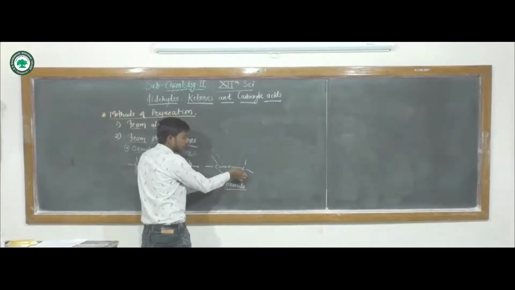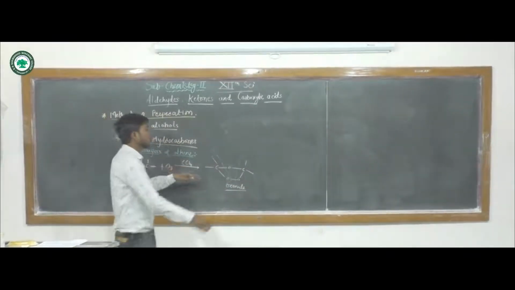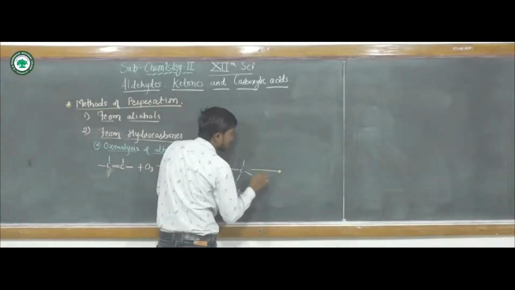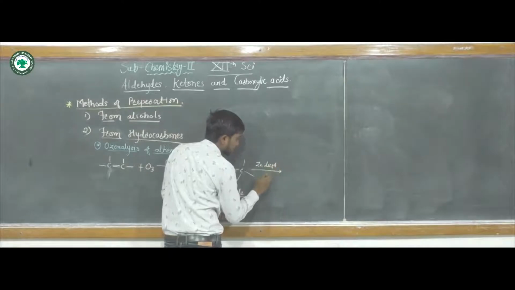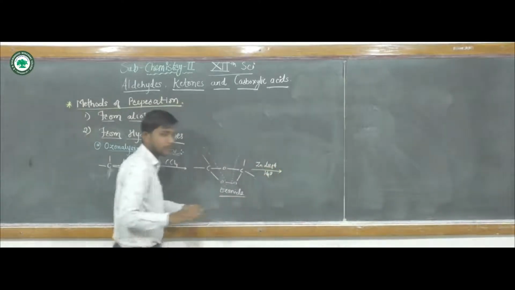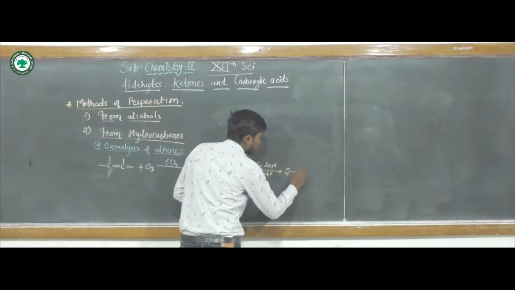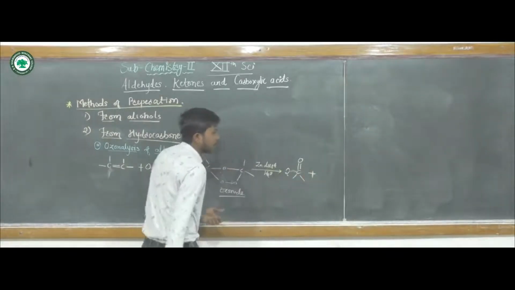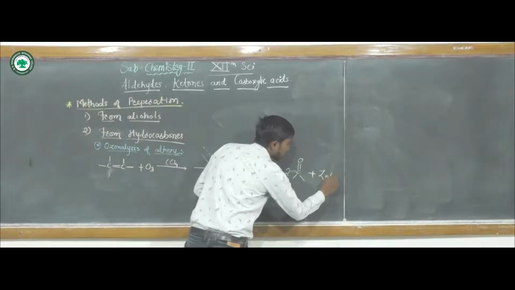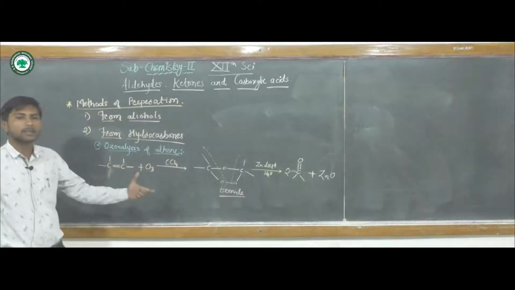This carbon and this oxygen will form one carbonyl group, and that oxygen we have to remove with the help of zinc dust in water, to give the product and zinc oxide. This is the simple ozonolysis reaction.